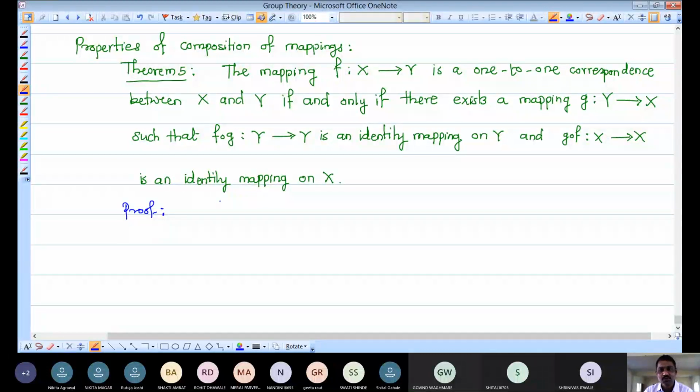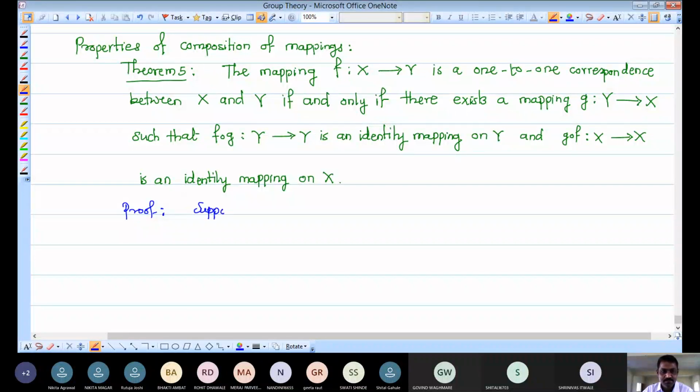So first part I am going to prove. What is the first part? Take F as a one-to-one correspondence between X and Y. That means F is a one-to-one and onto mapping from X to Y. And for that I want to find another mapping G for which F composition G and G composition F are the identity mappings. So let me start by assuming F is a one-to-one correspondence between X and Y. So start to write the proof.